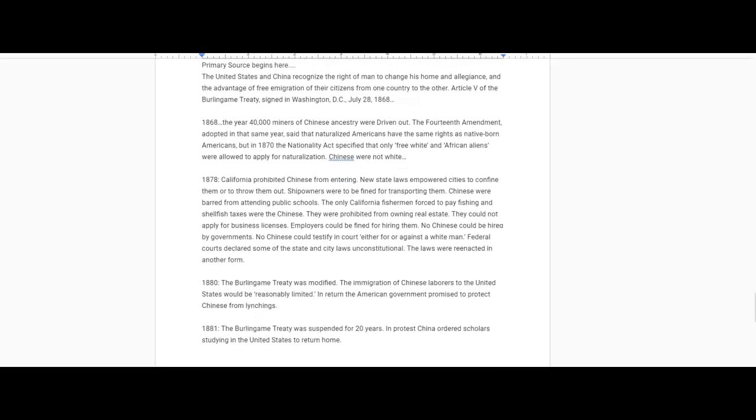Then we have a primary source reading, document-based reading called The Laws. Background info. In the late 1800s, thousands immigrated to America from Europe and Asia. Chinese-American writer Maxine Hong Kingston has examined immigrants' rights to belong in America. In her book, called Chinamen, Kingston included laws against Chinese immigration. The primary source begins here.